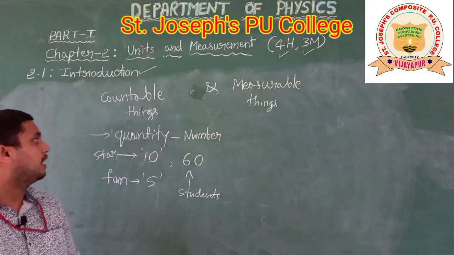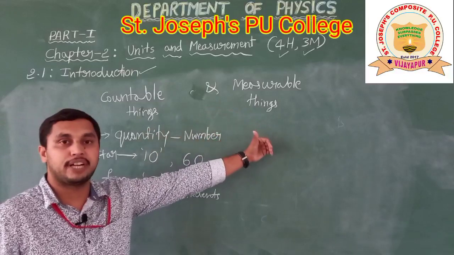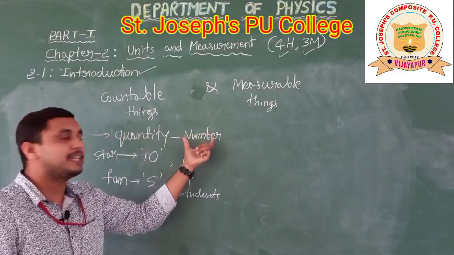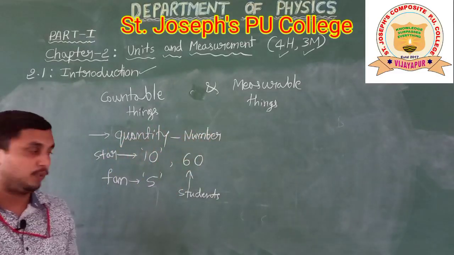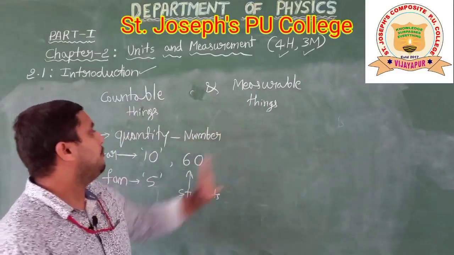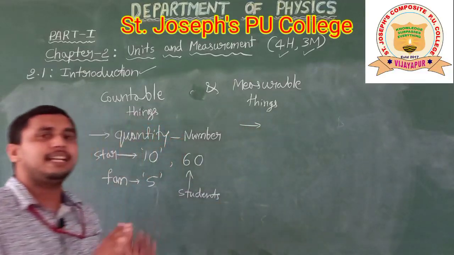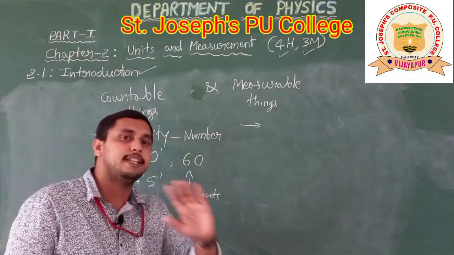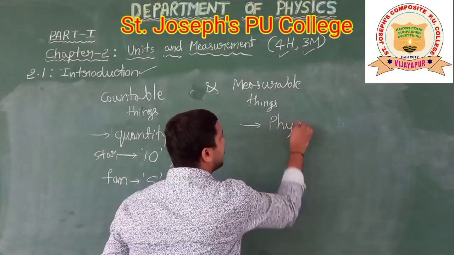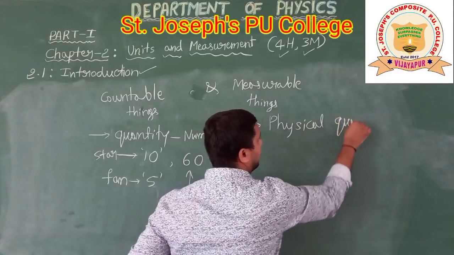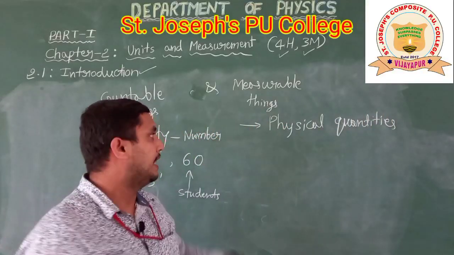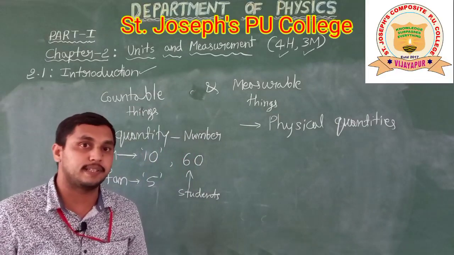Any physical quantity will be different. Here it is a countable thing, we call it a quantity, and we express it only in terms of a number. Coming to the measurable things, we cannot say that it is only a quantity. Here we name it specially a physical quantity, or physical quantities.